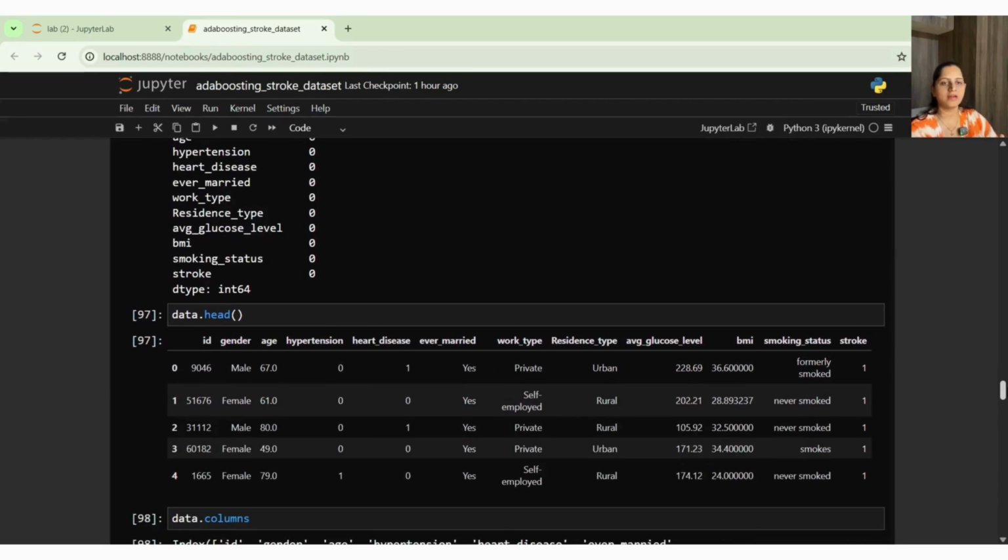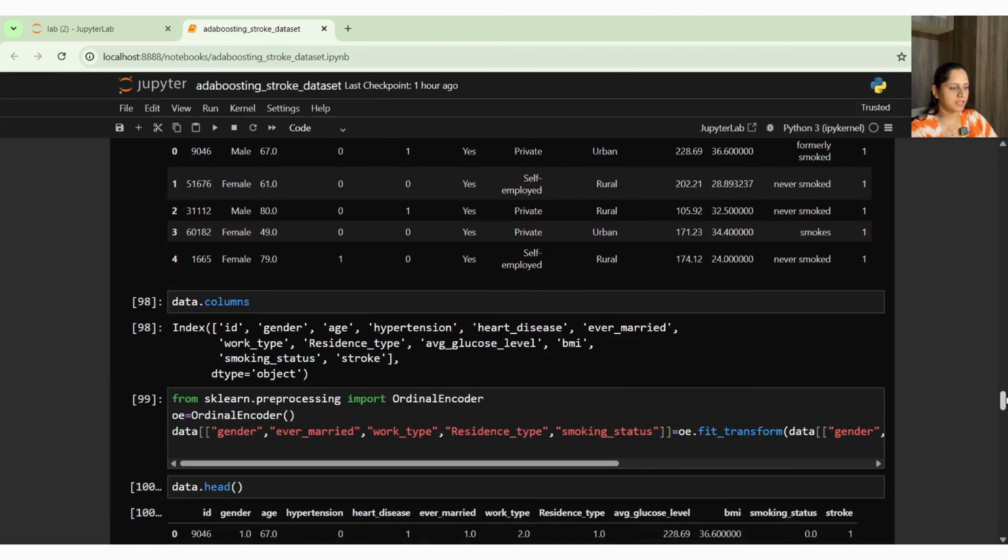So now my data set is treated and cleaned. Let's explore the ordinal encoder. For further studies, I need to convert my data set to numerical columns. All my categorical columns, whatever I have, I want to convert them to numerical columns.